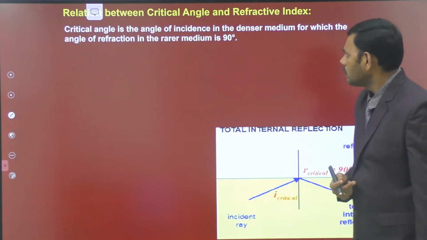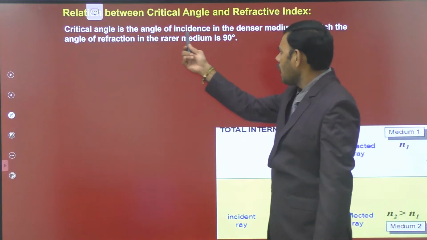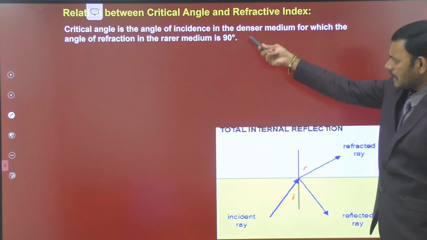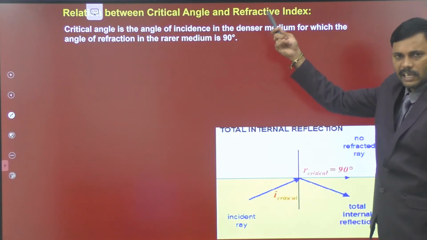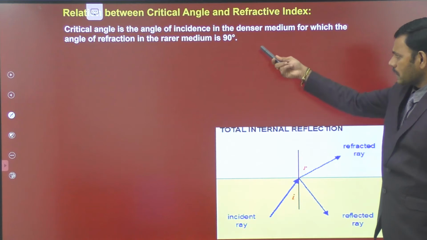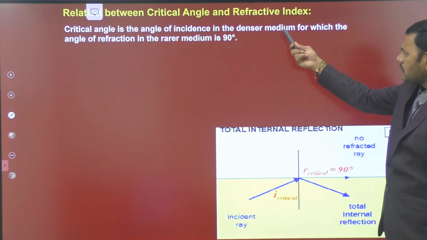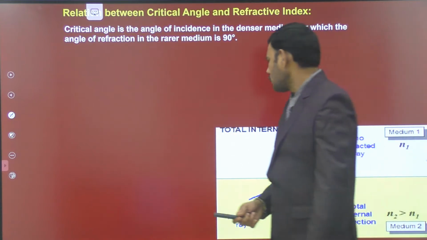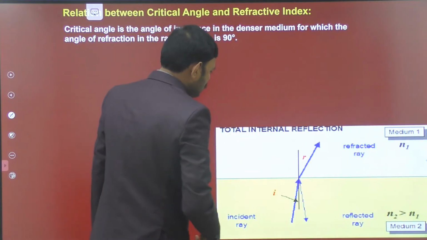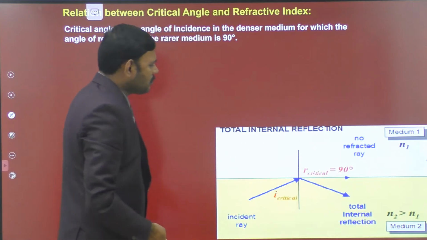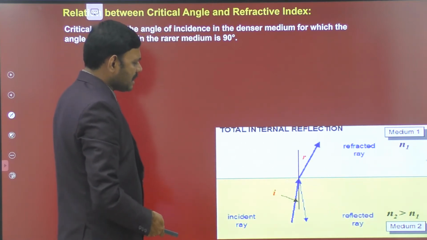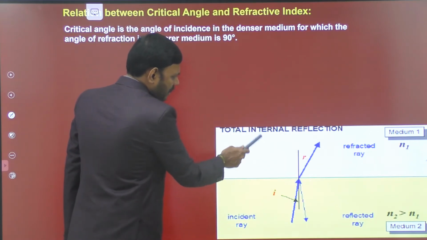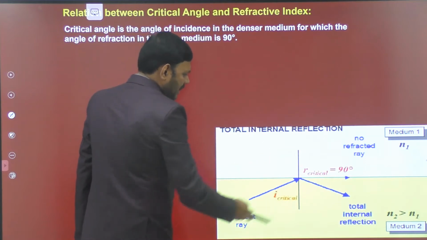So let us consider the definition once again. Critical angle is the angle of incidence in the denser medium for which the angle of refraction in the rarer medium is 90 degrees. According to the explanation a few seconds back, critical angle is the incident angle in the denser medium for which the angle of refraction is 90 degrees in the rarer medium, and beyond it the light does not enter the rarer medium. So in this animation also you are observing how the refracting angle is changing with changing the angle of incidence. The lower one is the denser medium, yellow color, and the white one is the rarer medium. I am showing all the cases in this animation.